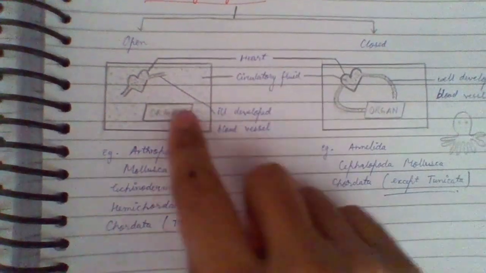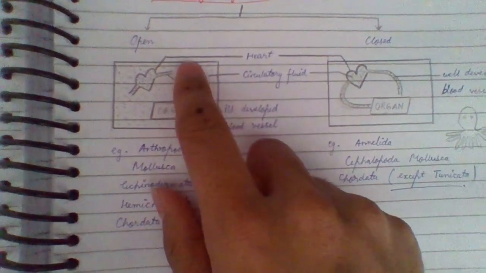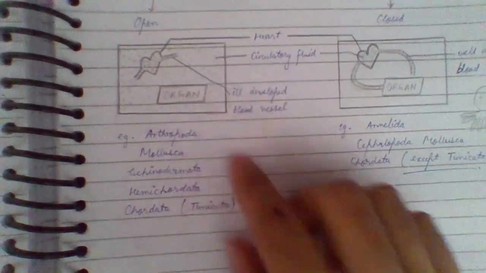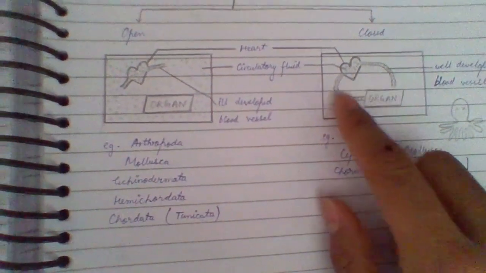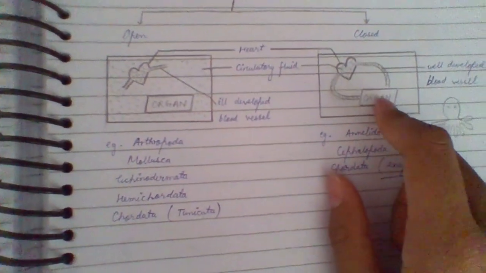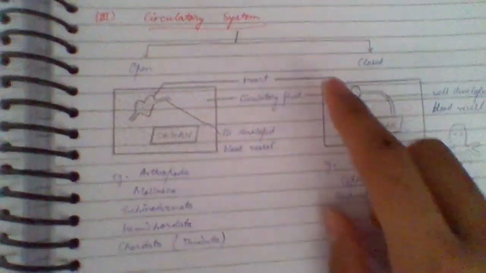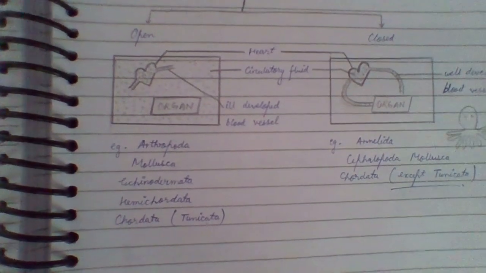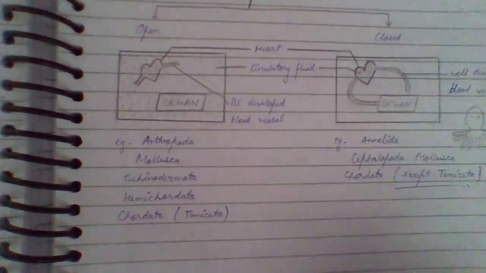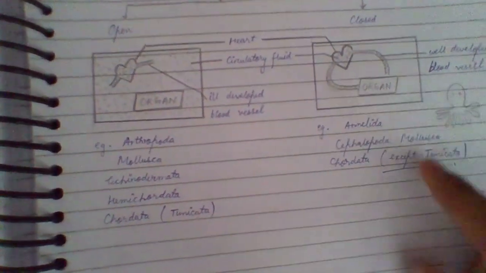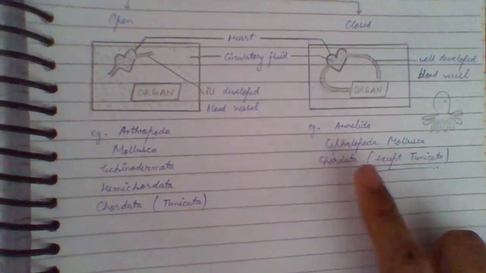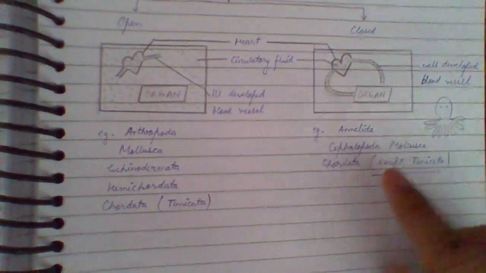In the open case, circulatory fluid is circulated in the whole body outside the blood vessels. But in the closed case it is circulated in the whole body with the help of fully developed blood vessels. Now examples of open circulatory system are arthropoda, mollusca, echinodermata, hemichordata, and chordata. In chordata only tunicata comes under this. Now examples of closed are annelida, cephalopoda mollusca, and chordata. In chordata except tunicata all other organisms come.